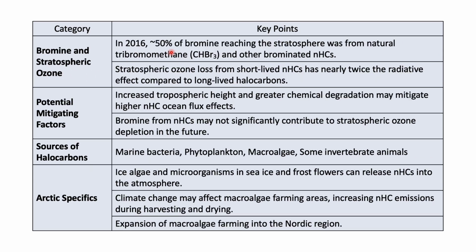In 2016, around 50% of bromine reaching the stratosphere was from natural tribromomethane and other brominated natural halocarbons. The stratospheric ozone loss from the short-lived NHCs has nearly twice the radiative effect compared to long-lived halocarbons. So this is the relation people have observed.